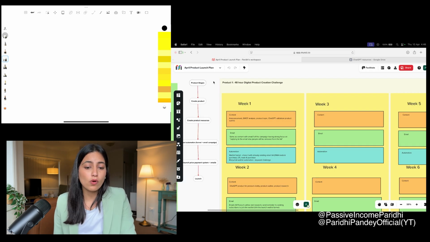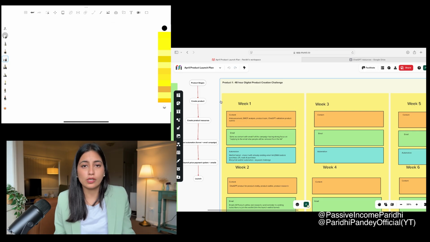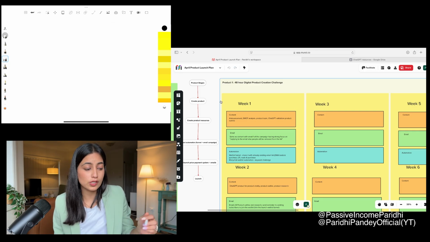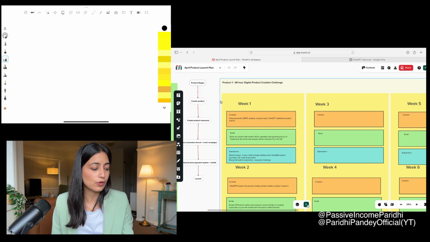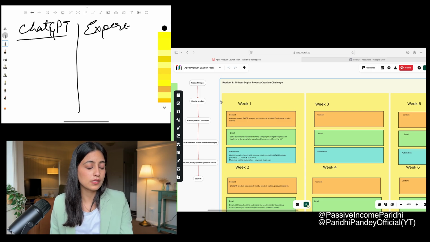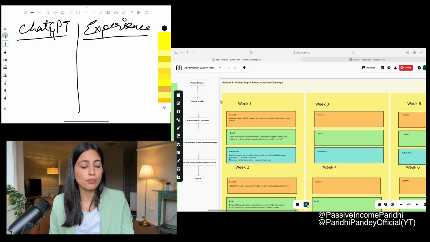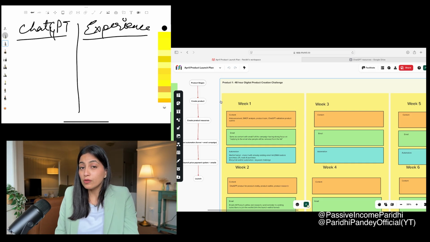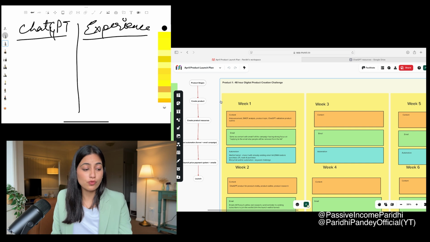Apart from that, I do want to mention that when it comes to outline, this is something that I'm going to teach in my course as well, exhaustively. When it comes to the outline, there are 2 ways you can do this. One is ChatGPT, and the other one is your own experience. This is more important. When you have your own experience and you really want a digital product to be profitable for you, please go for this one.